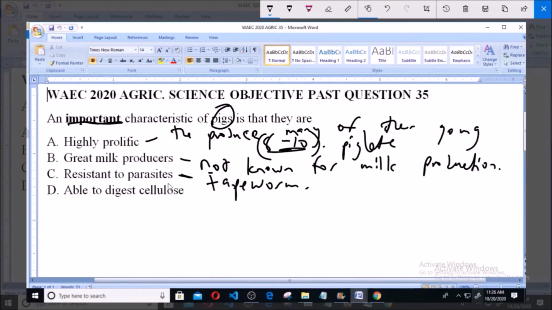Now, the last option says able to digest cellulose. This is a characteristic associated with ruminant animals, and pig is not a ruminant animal, so it is not able to digest cellulose. So the characteristic associated with pigs is option A, highly prolific. That is an important characteristic in pig management, and it is the correct answer to this question.